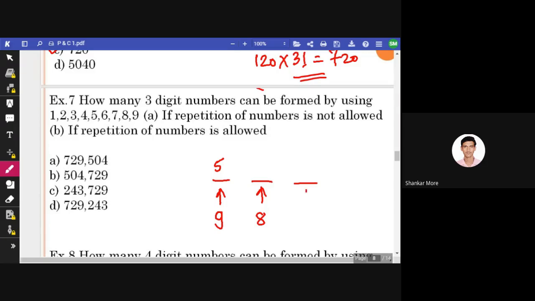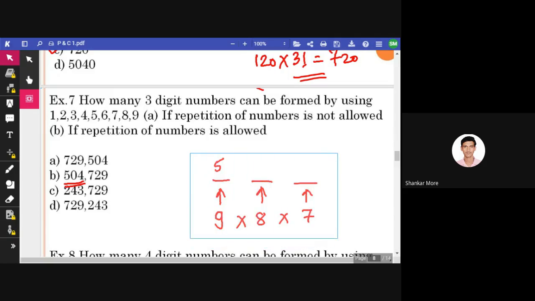And at last, how many digits are remaining here? 7. We are not repeating the digits. Once the digit is gone, it is gone. We are excluding it. So 9 multiplied by 8 multiplied by 7. If you do this, it will be 504. You can do it on the calculator because you are allowed to use a calculator in the GATE examination. Now, next one. I hope this explains.